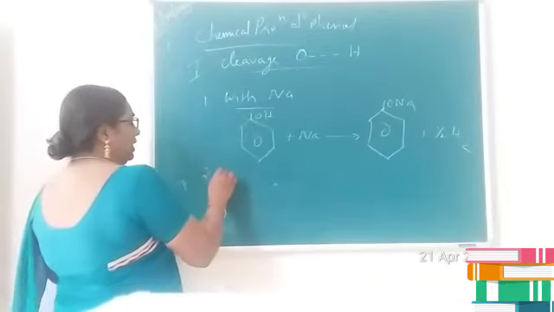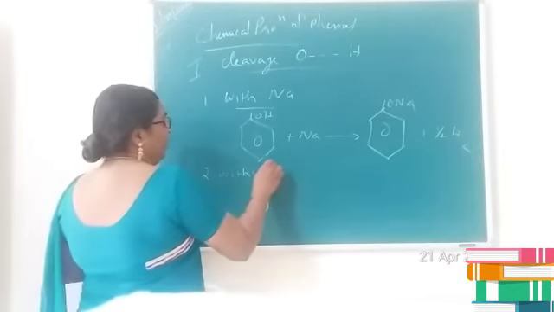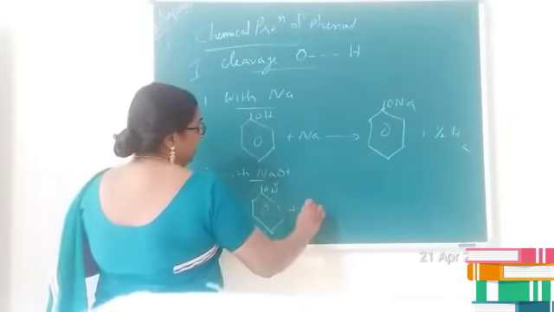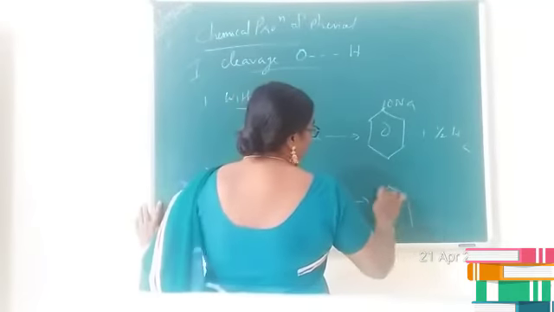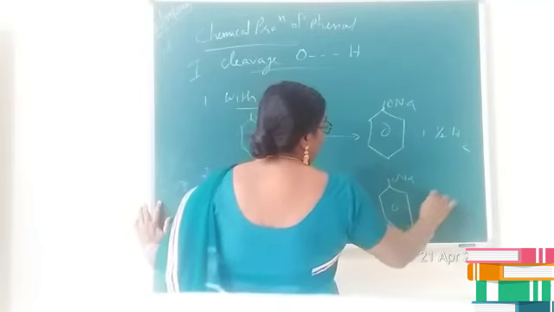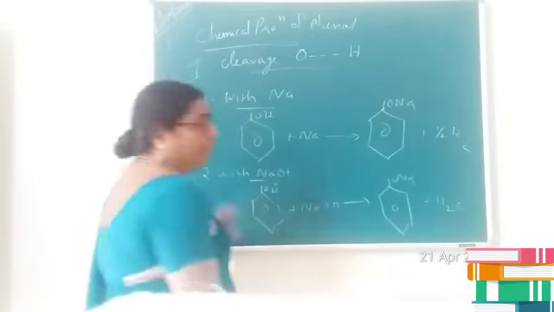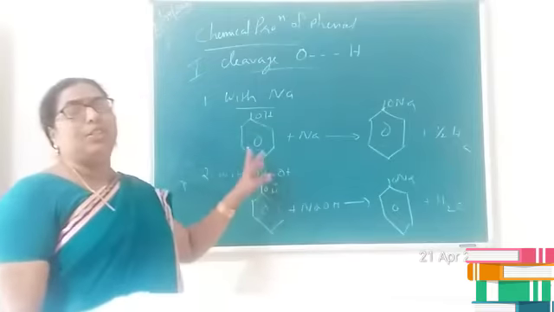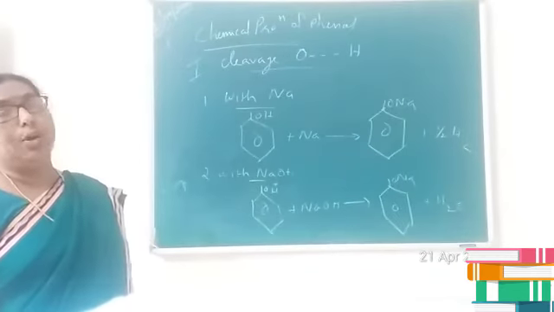Second, let us consider the reaction with sodium hydroxide. Phenol reacts with NaOH and again produces sodium phenoxide, plus water. Children, these are the reactions which show the acidic nature of phenol.